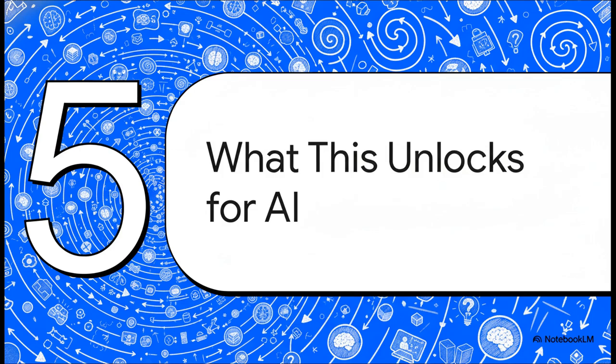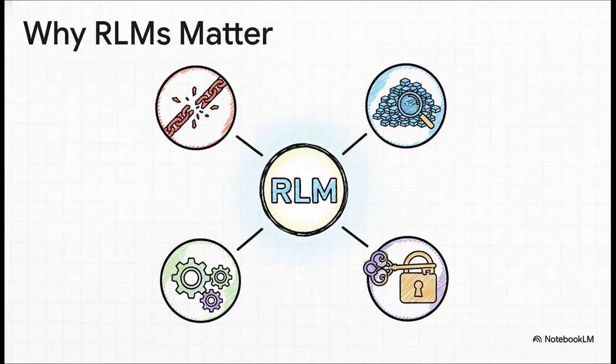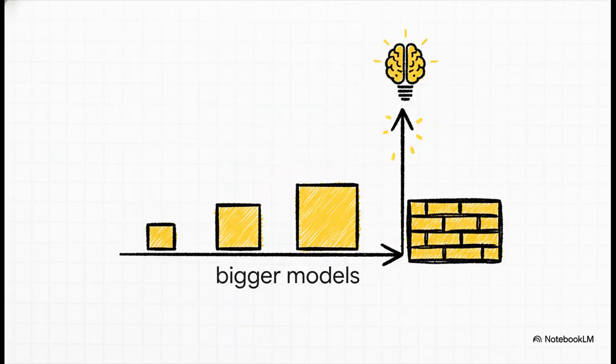So, let's pull back and think about the big picture here. What does a breakthrough like this actually mean for where AI is going? So what's the takeaway here? Well, for one, this RLM approach pretty much solves context rot. It lets an AI reason over huge data sets. And get this, it works on the models we already have, no expensive retraining needed. This unlocks a whole new category of complex, real-world problems that until now were basically impossible for AI to even touch.